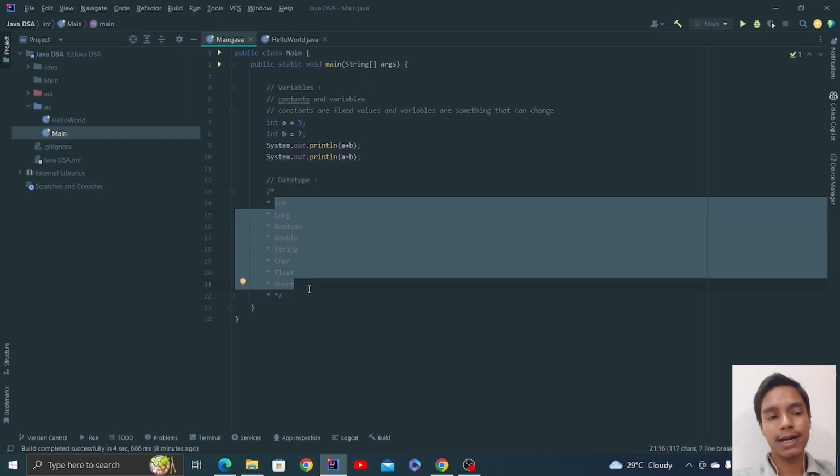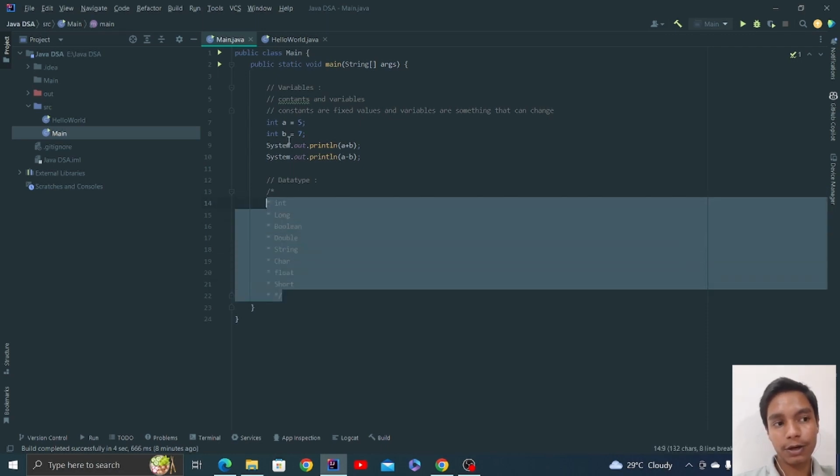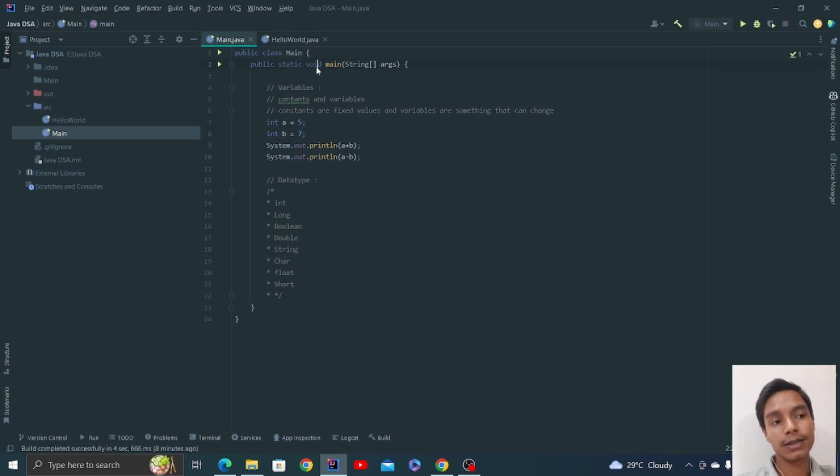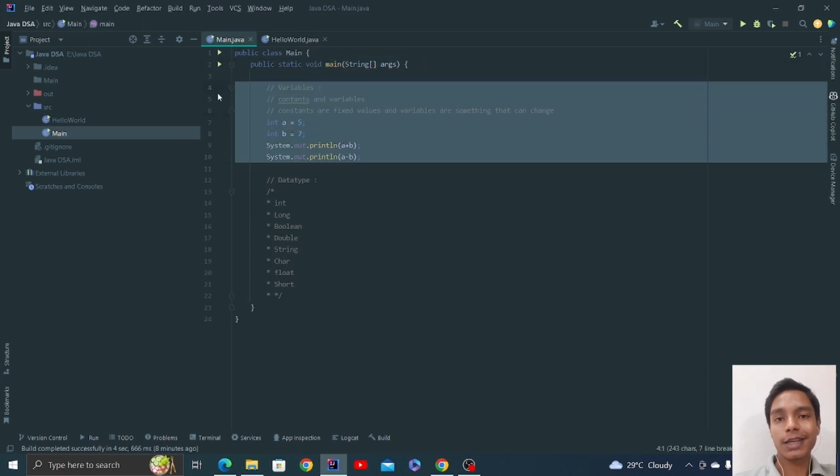Primitive means predefined data types, right, which are defined by Java already, that you can use to define variables, as well as to define the return type. You can see void means there is no return type inside this main function because it is just executing the code.